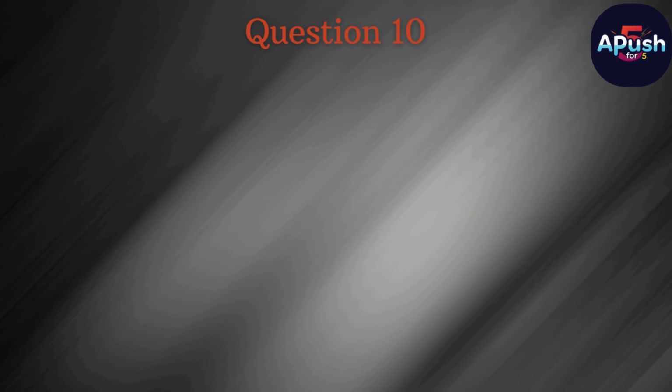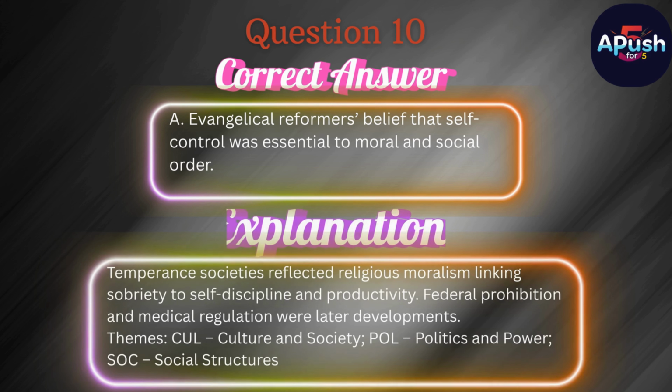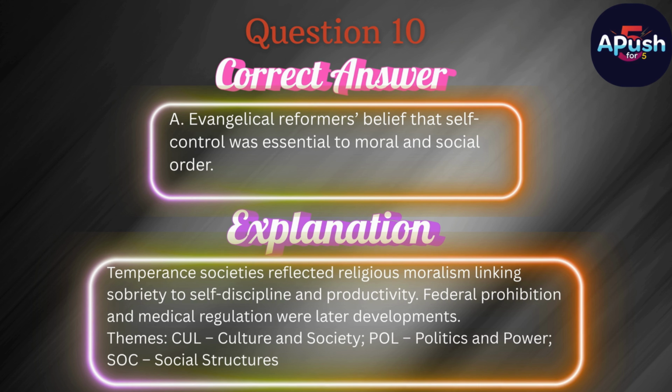The correct answer is A. Evangelical reformers' belief that self-control was essential to moral and social order. Temperance societies reflected religious moralism linking sobriety to self-discipline and productivity. Federal prohibition and medical regulation were later developments.